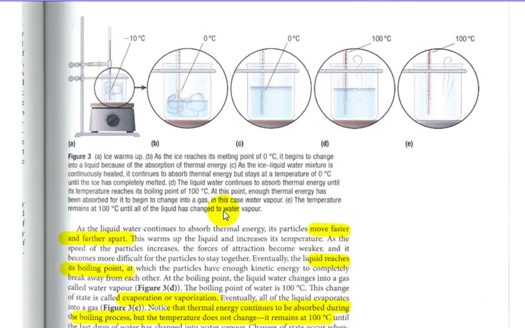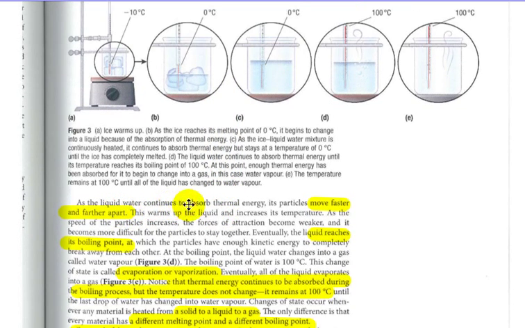So what's going on there? As the liquid water absorbs more energy, the particles move faster and go further apart. This warms up the liquid and increases its temperature. So we go from 0, 10, 20, 30, all the way up to 100, until it reaches its boiling point, if we're talking about water. At that point all the particles have enough kinetic energy to completely break away from each other. At the boiling point, the liquid water changes into a gas. That is called evaporation or vaporization.